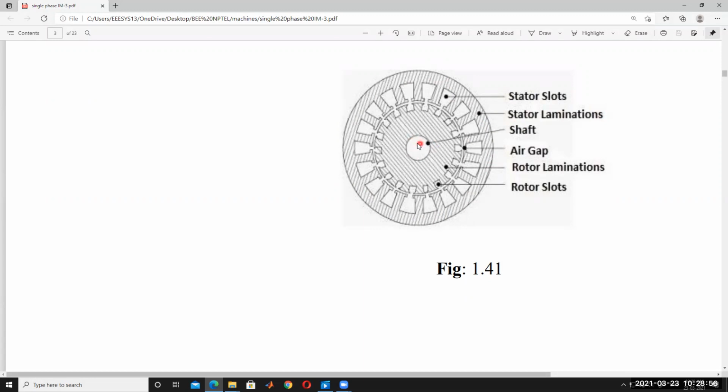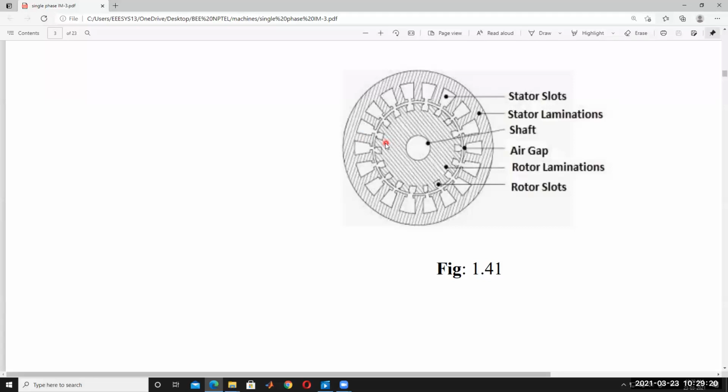This is the shaft of the single phase induction motor, and this is the air gap, the same as in a three-phase induction motor. Between the stator and the rotor, which is the rotating part, there is no mechanical connection.